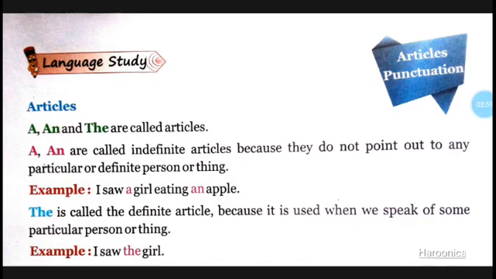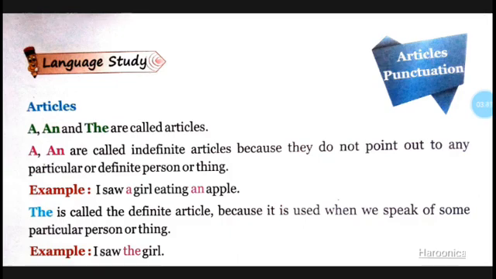So a and an are used for things which are not specified. It can refer to anything. For example, a book, a pen, an apple, an umbrella, a ball, an ice cream, a book, an egg.